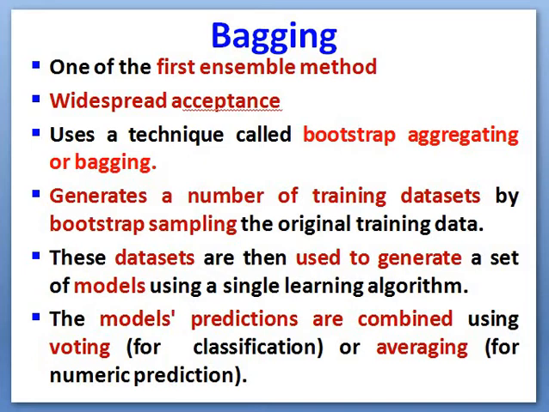That technique is used in bagging. These data sets are then used to generate a set of models using a single learning algorithm. The model predictions are combined using voting or averaging. Voting is used for classification and averaging is used for numeric prediction.